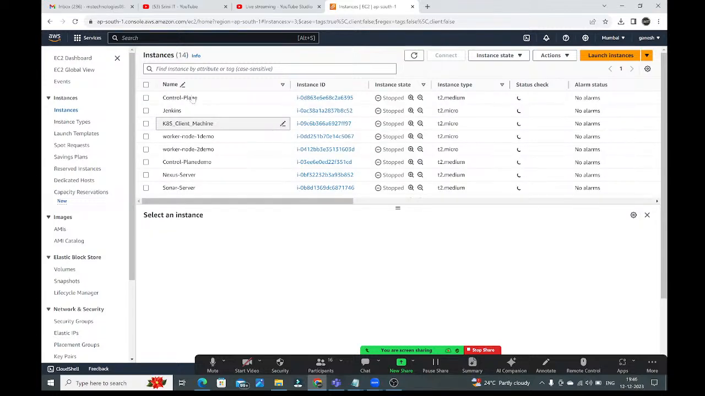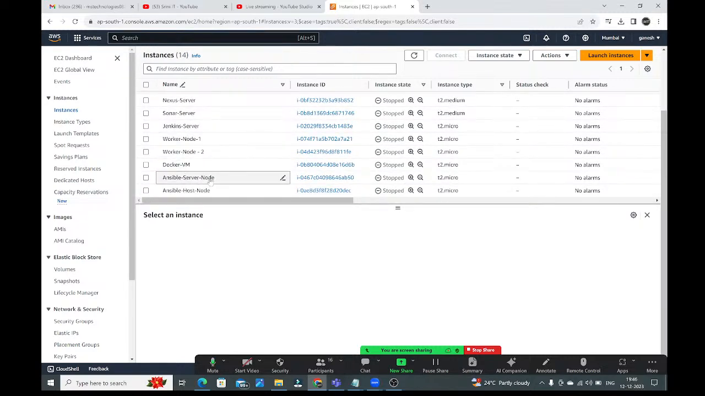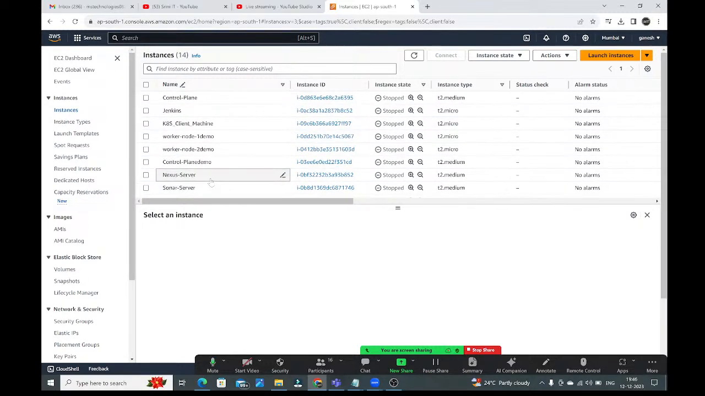See here, you can see all the instances which I have created for my previous batches, guys. Nexus server, Sonar server, right, Kubernetes, client machine, worker nodes, Jenkins server, right, all these things I have created for my Ansible servers. All these things I have created for previous batches. But see, what is the instance state? All are stopped, guys. So no one is running, all are stopped only.